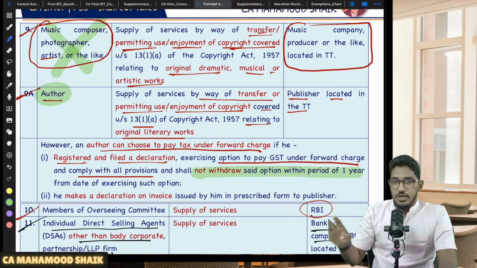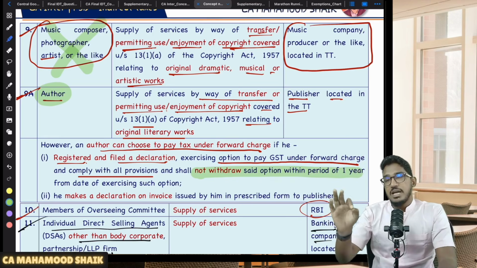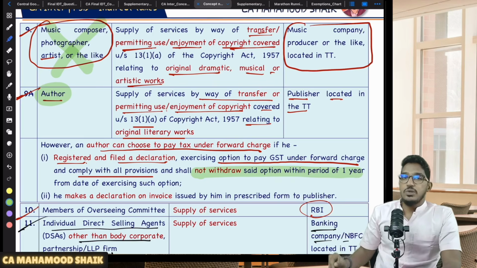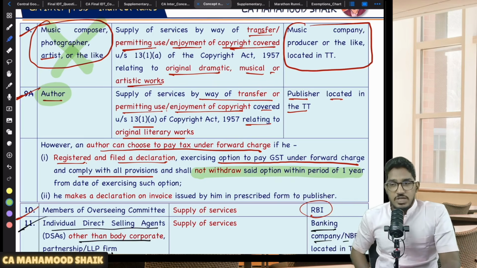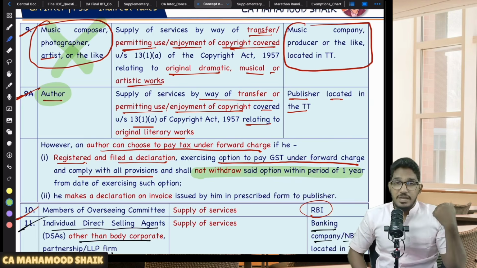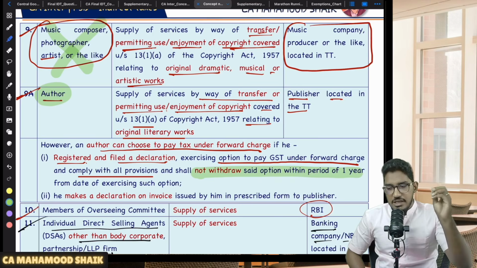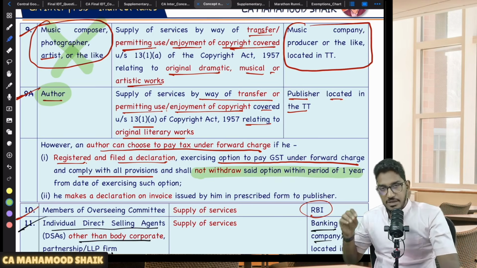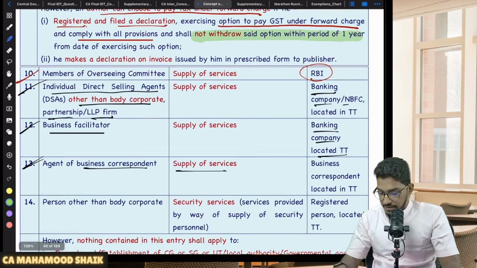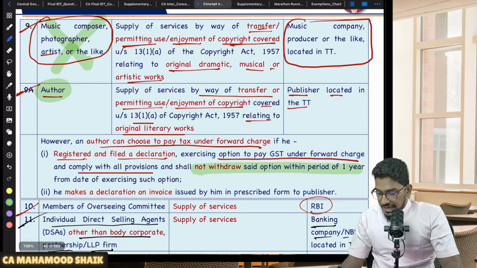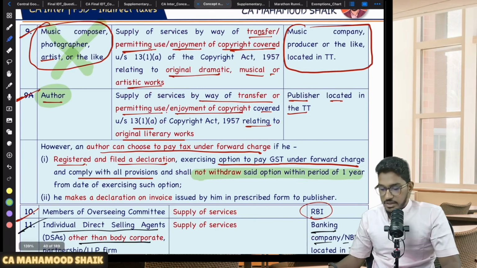If they have not given any option, and if they have said something is under reverse charge mechanism, it is mandatory. You can't come and tell the government, no, I will pay the GST under forward charge mechanism, I don't want to give trouble to my recipient. All that will not work. Unless they give you an option, if they have told you RCM, that is compulsory. The recipient is the one required to pay the GST under RCM. Okay, clear? Right. So even that we have covered. Copyright related things also we have covered.